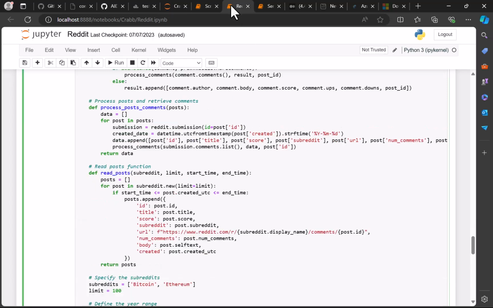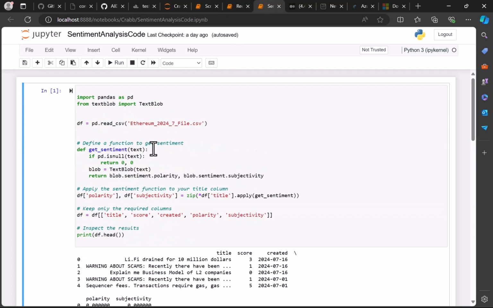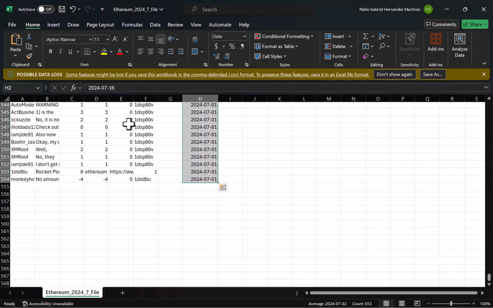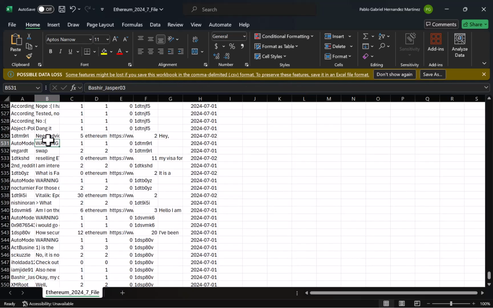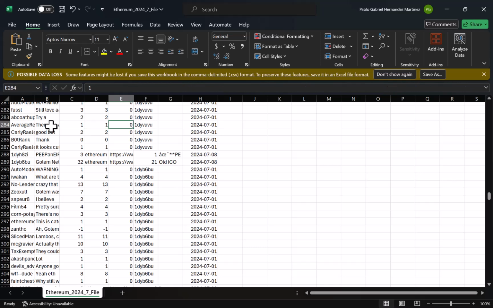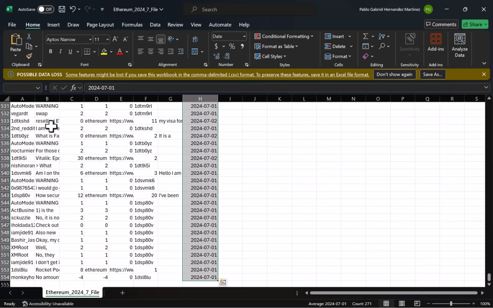After that, we are going to run the sentiment analysis code. But before that, I'm going to show what we obtained. This is the CSV file that we obtained, containing the text from the posts and the comments. And we can see there are 554 rows, meaning 553 posts.